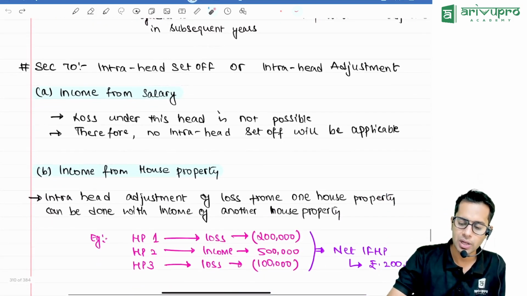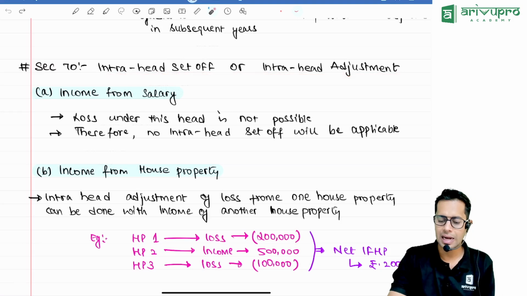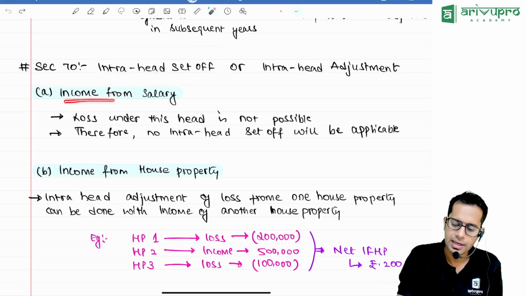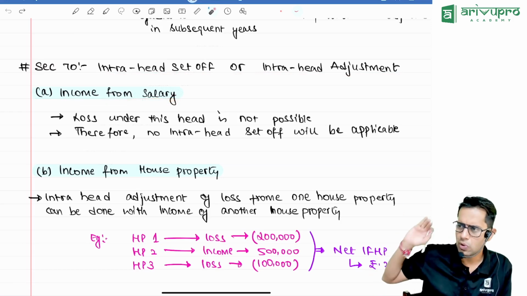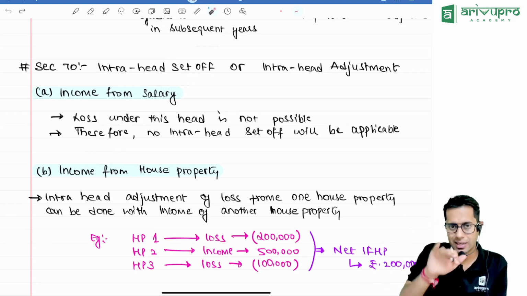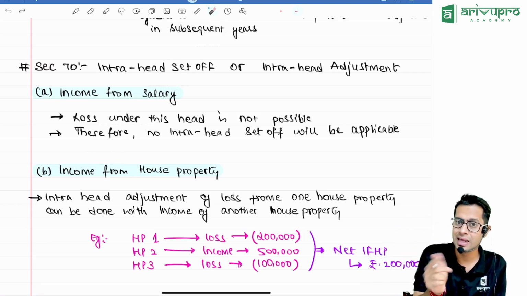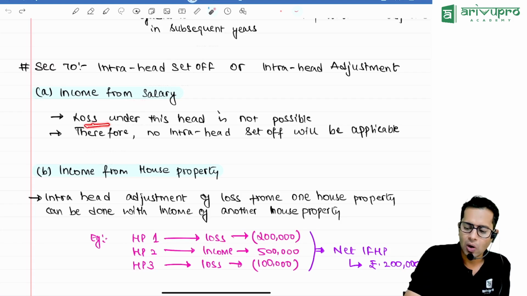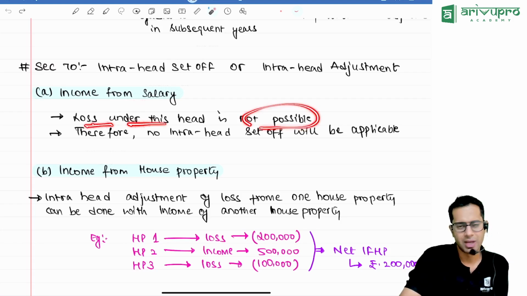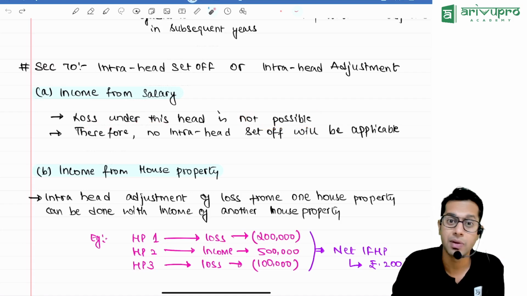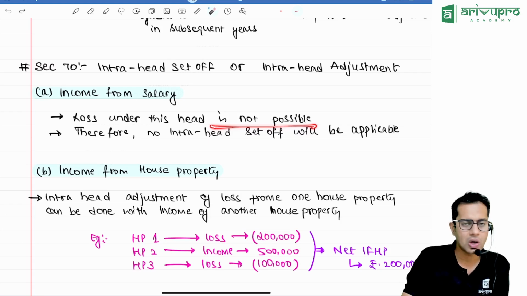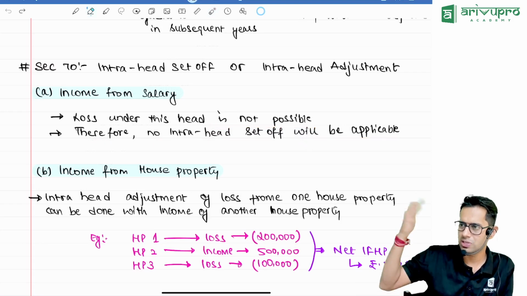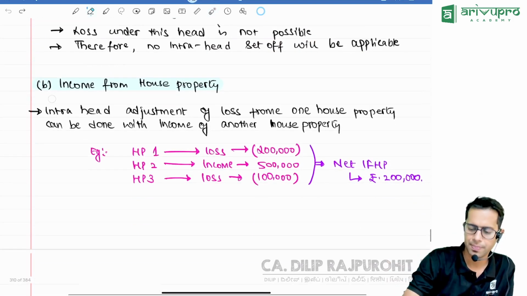Now let us learn about intrahead set off, or intrahead adjustment. Intrahead means what, sir? Same. We'll talk about all the 5 different heads of income and whether they can set off with themselves or not. Income from salary. Normally, loss under the head salary is not possible. It will never happen that you are working somewhere and you are giving money to that person only. Correct? Therefore, no intrahead set off is applicable. So in case of salary, the concept of intrahead set off will not be applicable.